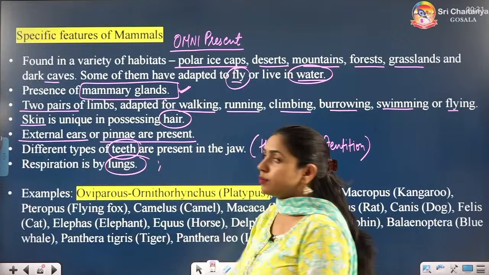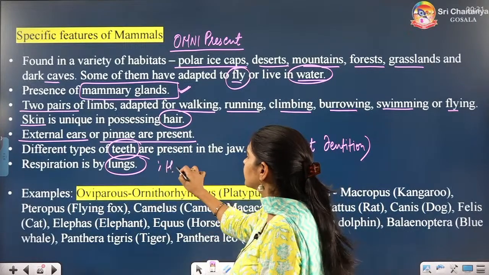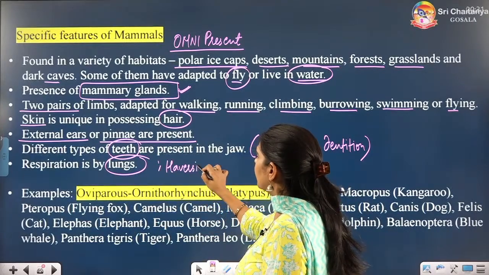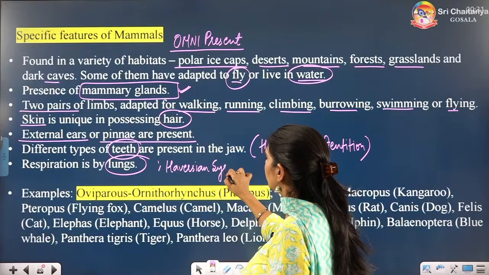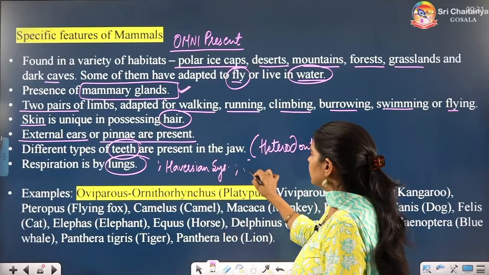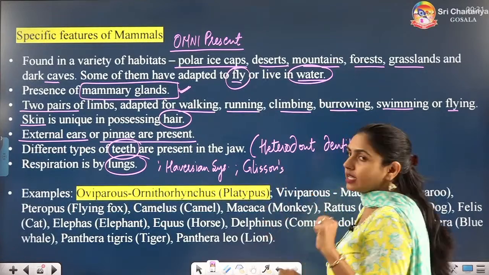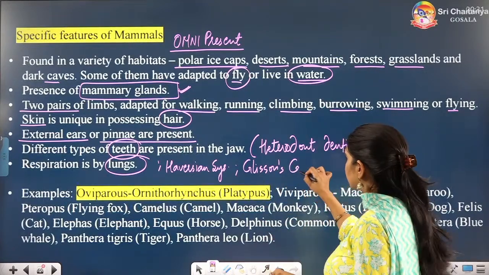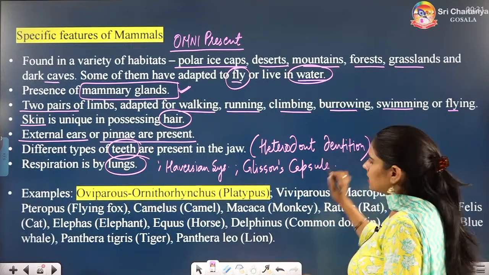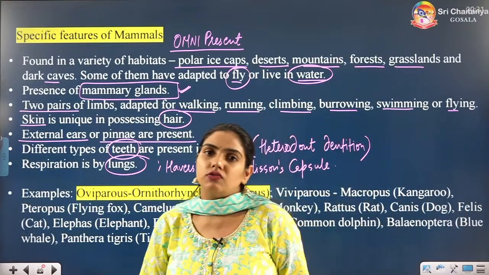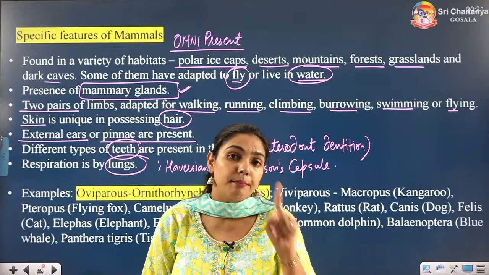Let me tell you some more points. We have Haversian system in the bone. We have Glisson's capsule. Our liver is covered with a connective tissue covering known as Glisson's capsule. So these are other structures which are only and only found in the mammals.